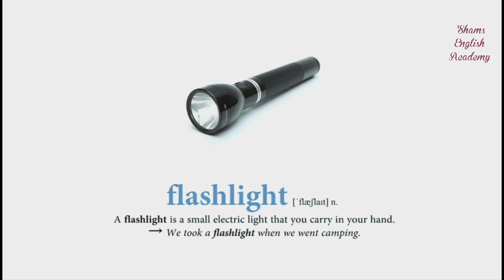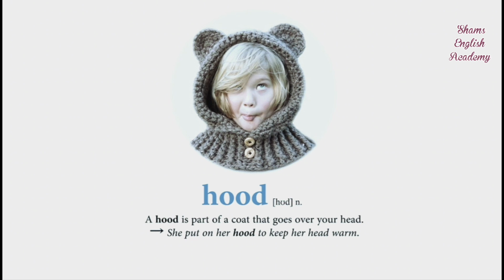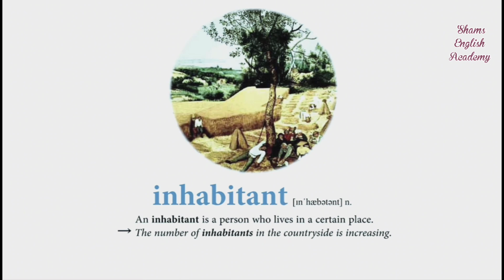Flashlight. A flashlight is a small electric light that you carry in your hand. We took a flashlight when we went camping. Hood. A hood is part of a coat that goes over your head. She put on her hood to keep her head warm. Inhabitant. An inhabitant is a person who lives in a certain place. The number of inhabitants in the countryside is increasing.